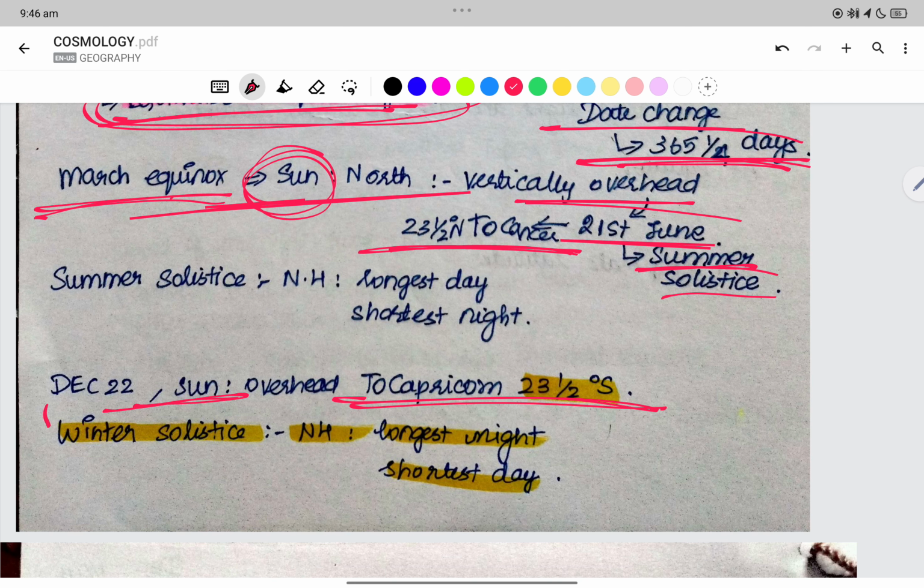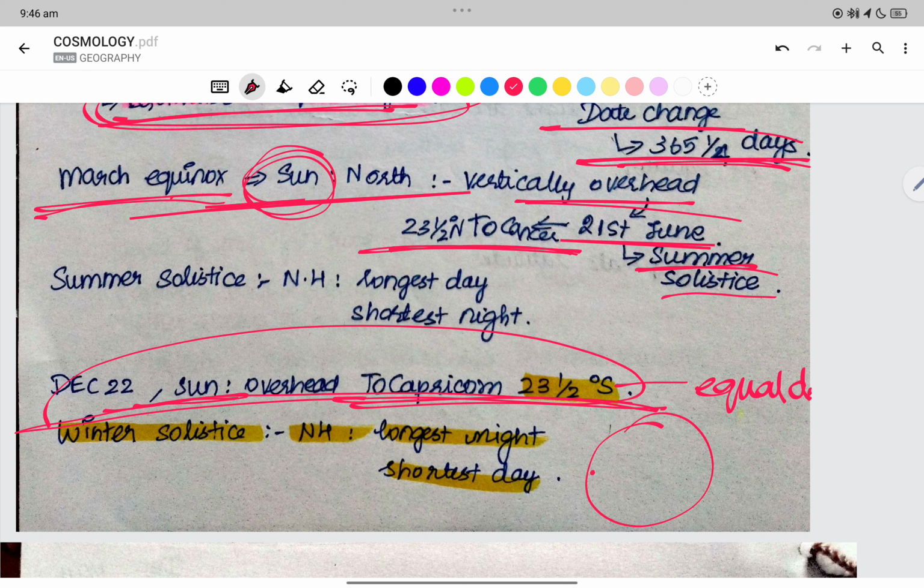So the Tropic of Capricorn is going to have equal day and equal night on 22nd December. Now at the Tropic of Cancer, here we have equinox, right? Equal day and night. Equal day and night is not equinox when it is at the equator. So here, now we are in 22nd December.